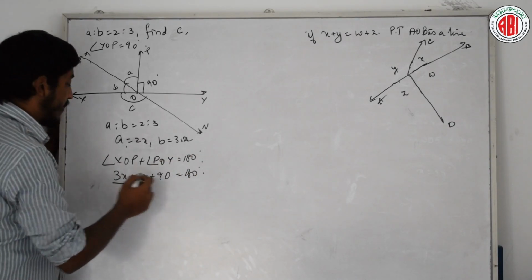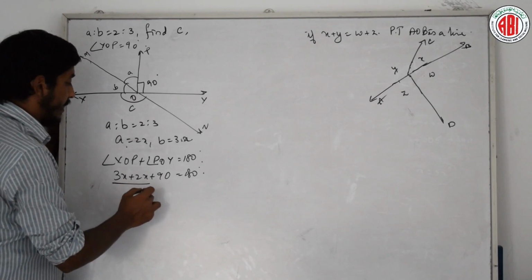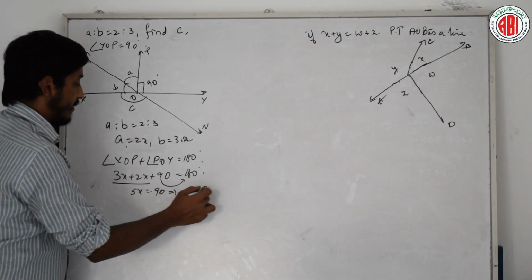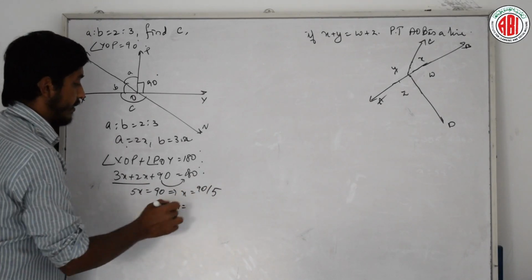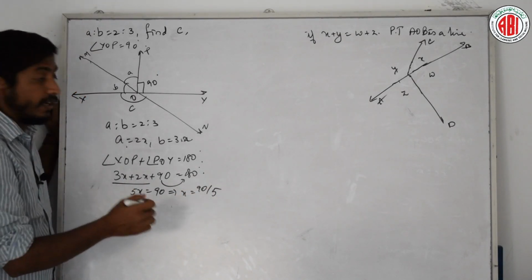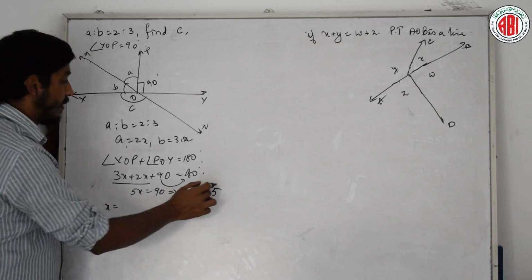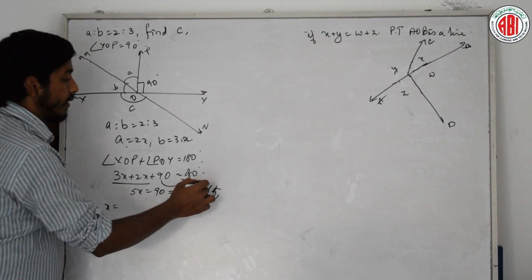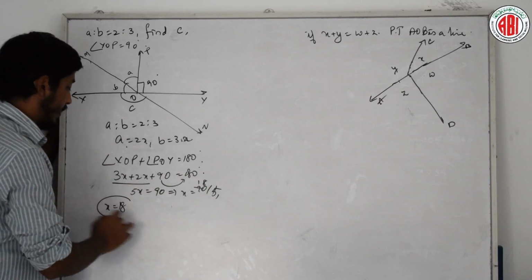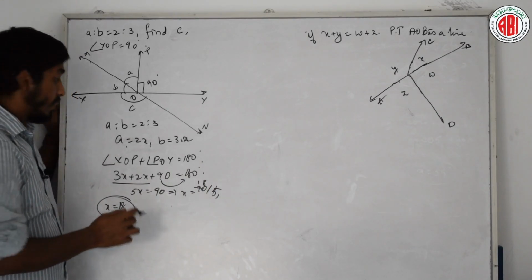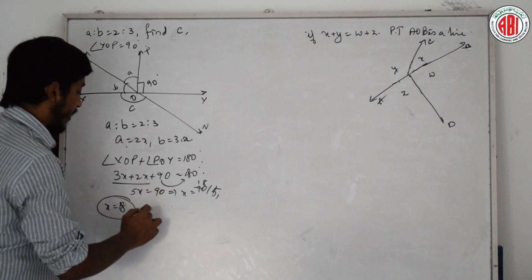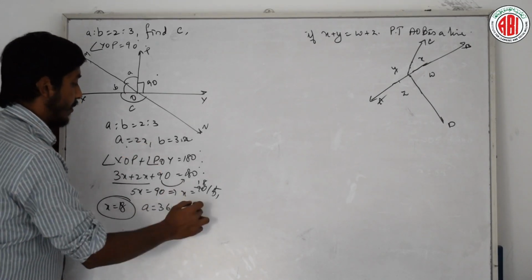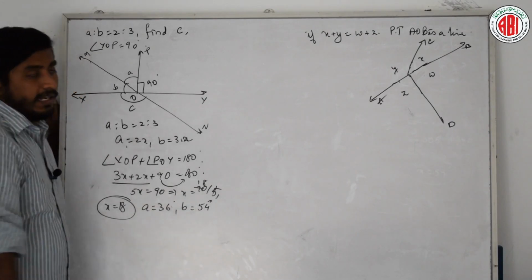That is 3x plus 2x, how much is it? 5x is equal to 180 minus 90, which is 90. Therefore, x is 90 by 5. How much is x? 5 ones are 5 and 5 8s are 40, so x is 18. Therefore, my A is 2 into 18, which is 36, and B is 3 into 18, which is 54 degrees.